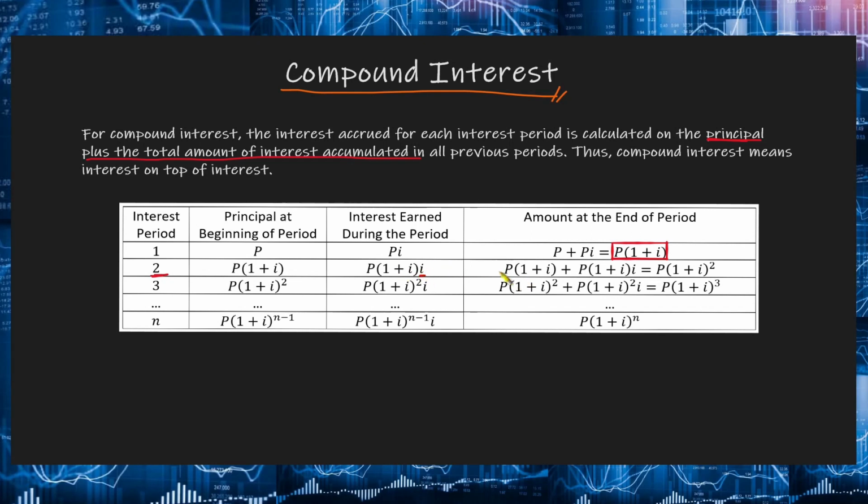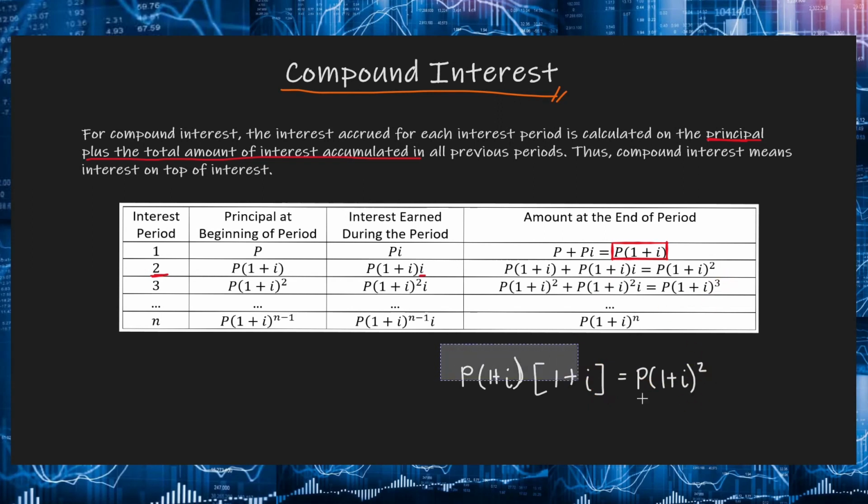And then in total, the amount at the end of the second interest period will be equal to, again, the principal at the beginning of the period plus the interest earned during that period. So this will be P times 1 plus I plus P times 1 plus I times I. Or if we simplify this, pwede natin i-factor out yung P times 1 plus I for each term. For the first term, divide natin ng P times 1 plus I, that will be equal to 1. And then for the second term, P times 1 plus I times I divided by P times 1 plus I, so we will only be left with I. Okay, this will be simplified to P times 1 plus I squared.